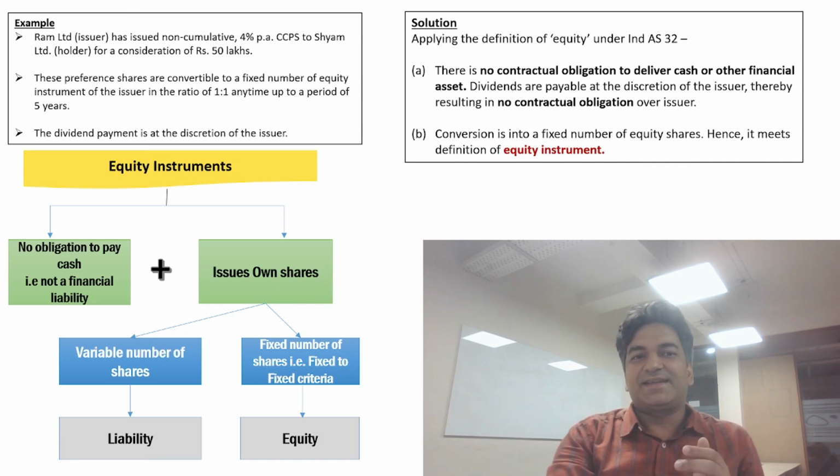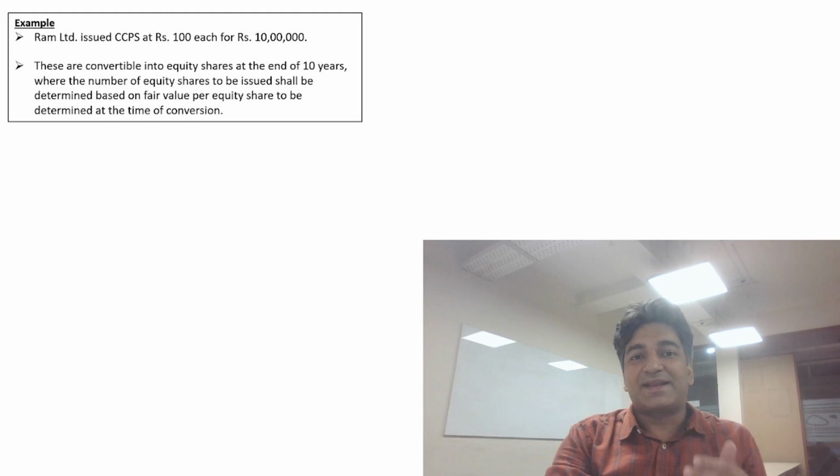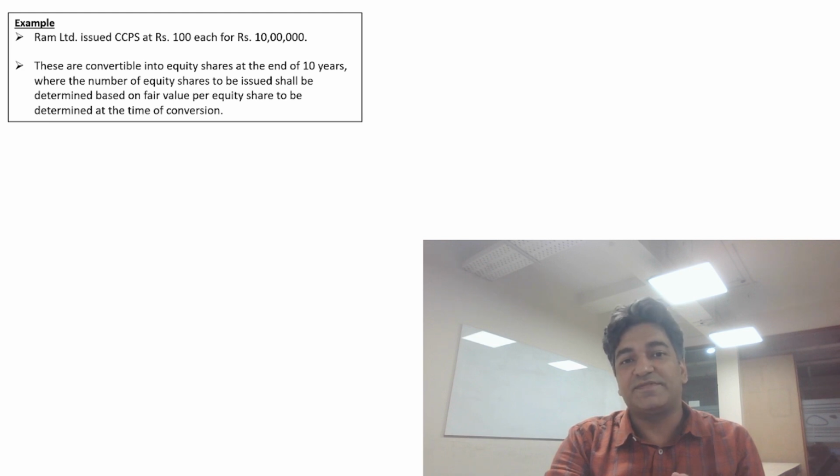Friends, let's take another example. In this example, RAM Limited has issued CCPS at rupees 100 each for rupees 10 lakhs. That is, there are 10,000 CCPS. These are convertible into equity shares at the end of 10 years, where the number of equity shares to be issued shall be determined based on the fair value of the equity shares at the time of conversion.